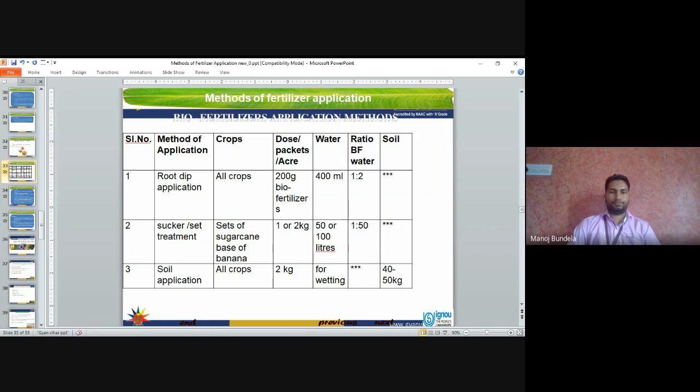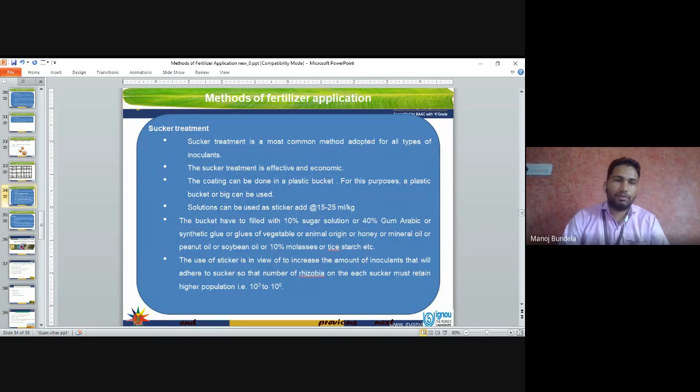Soil application is used for all crops. For a 2 kg dose, normally for wetting we have to use 40 to 50 kg. Sucker treatment is the most common method adopted for all types of inoculants. So for all types of inoculants we apply the sucker treatment method.